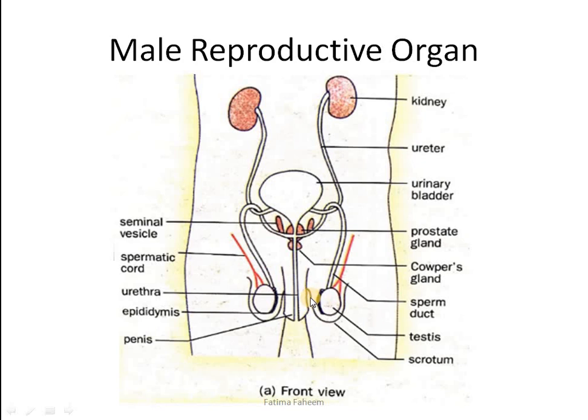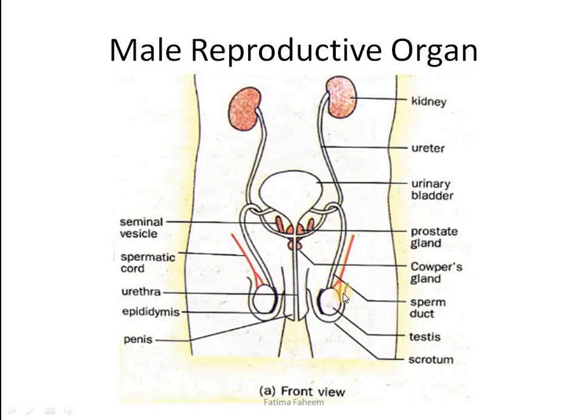These testes are lying in the folds of skin called scrotum. Scrotum lies outside the body. It is because testes are able to produce sperms at a relatively lower temperature. If they had been inside the body, the temperature would be slightly higher, which is not appropriate for sperm production. So the scrotum is outside the body. It can be visually seen outside the male